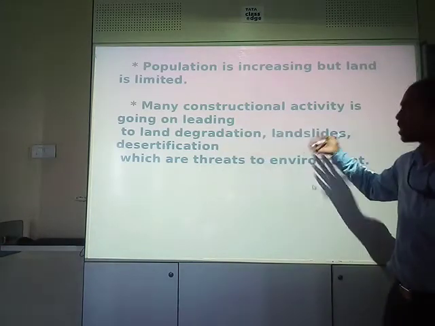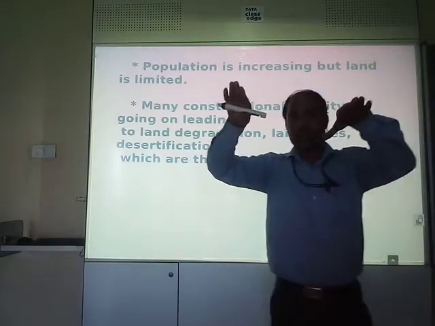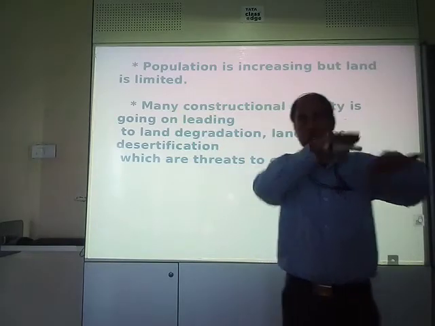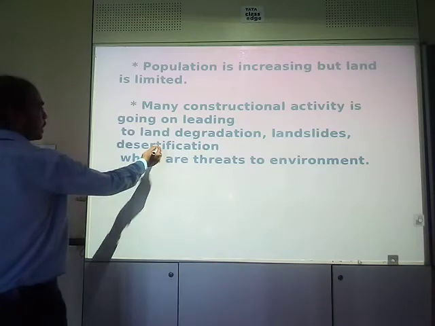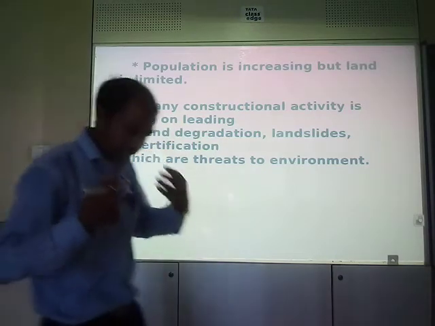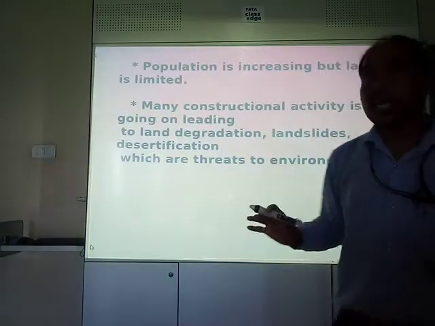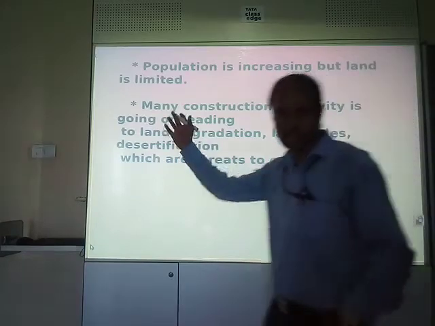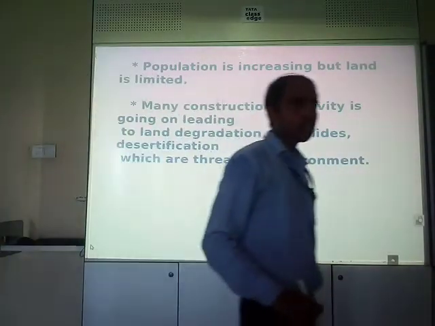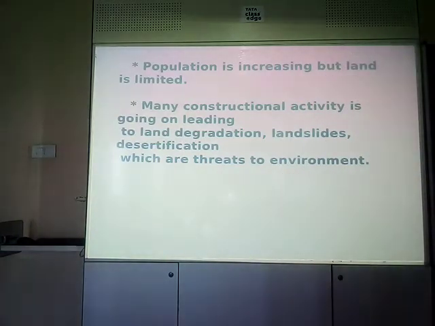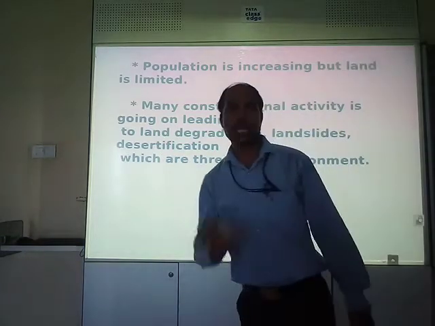It causes landslides also. Landslide, when one part of land gets slided upon. It causes havoc. Desertification, when areas become barren, sands everywhere. Right? These are threats to the environment. These are causing danger to the environment. Okay. This is all about the land.